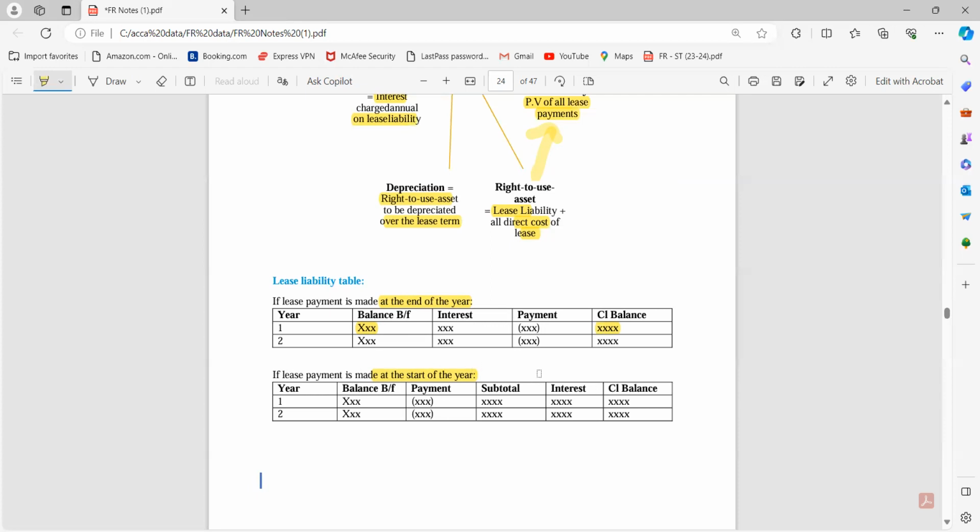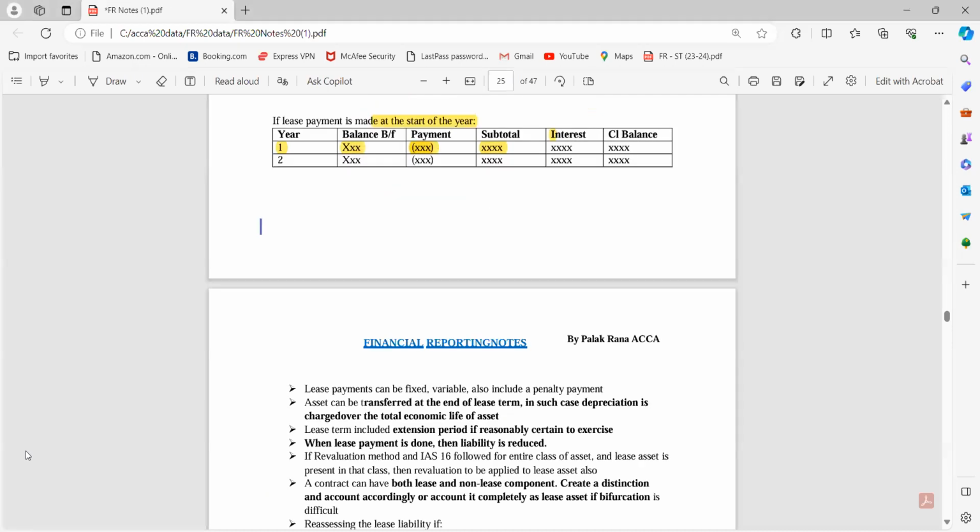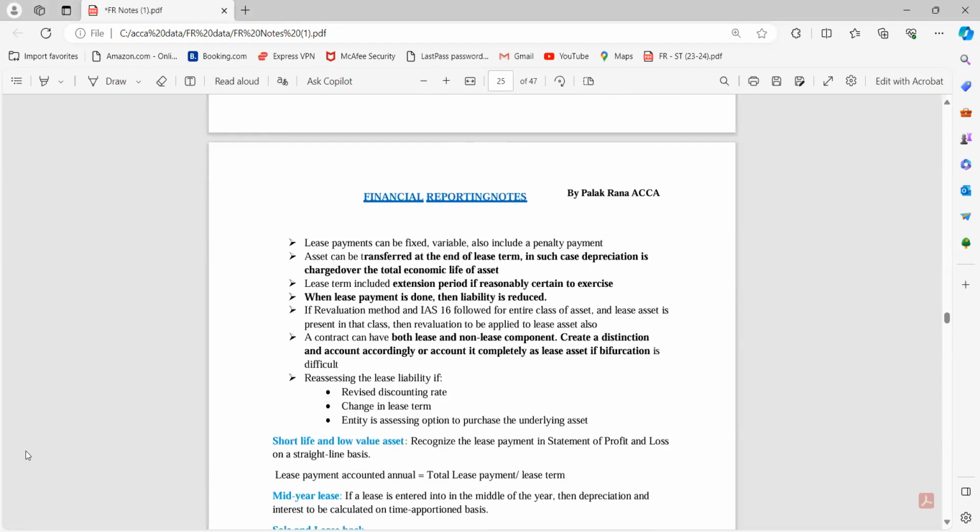But whenever we are making the payment at the start of the period, then from the opening balance we deduct the payment first. Now this is my balance on which the interest is charged, because this is my payment pending. So I will be charging interest on this amount. This is my closing balance. Now this closing balance is transferred to next year and I will deduct the payment, and this will be my outstanding balance at the end of the second year. So guys, this is the lease liability chart. Consider that. Now, lease payment can be fixed, variable or include a penalty payment, and the asset can be transferred at